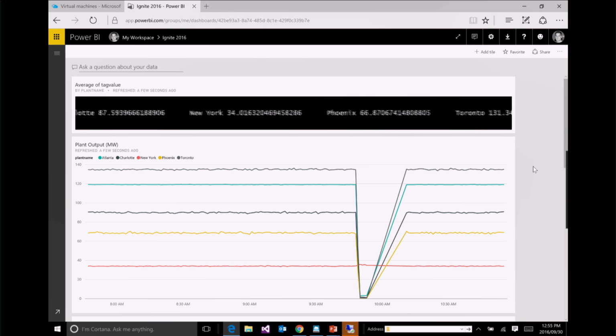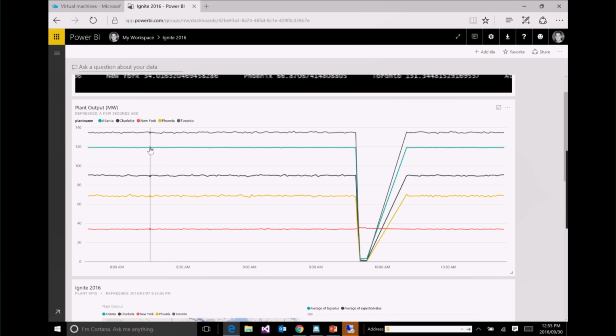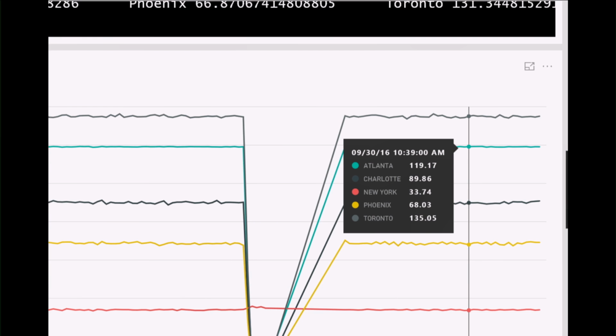And then what we can see is that all of this data is being collected in real time and published to the actual dashboard. Now you're going to see a drop here, and the reason there's a drop is because I had stopped the simulator as we were walking from the prep room to this room. But you can actually see as we trend across this, these are the actual values. So we've got Atlanta that was at 119.17 at 10:39 Mountain Time, which would have been 12:39 local time.